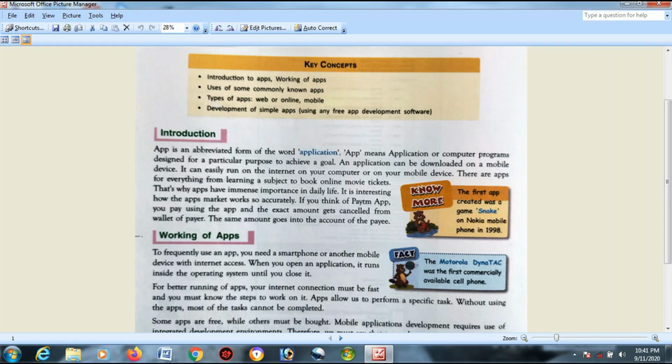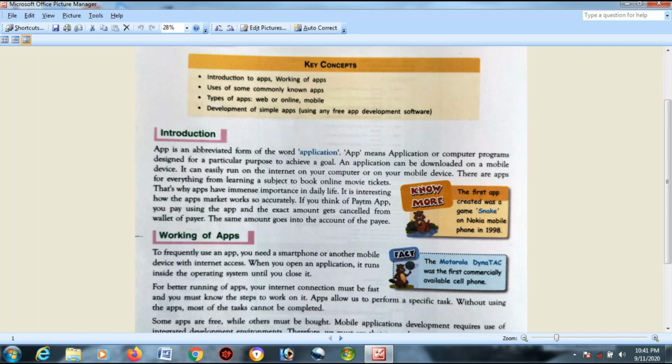Basically, nowadays you will find different apps present on Google Play Store. What is Google Play Store? It is a marketplace, isn't it? A marketplace where you will find paid apps as well as free apps. So basically, what are apps? Apps are nothing but applications. You may call it basically software. Okay?